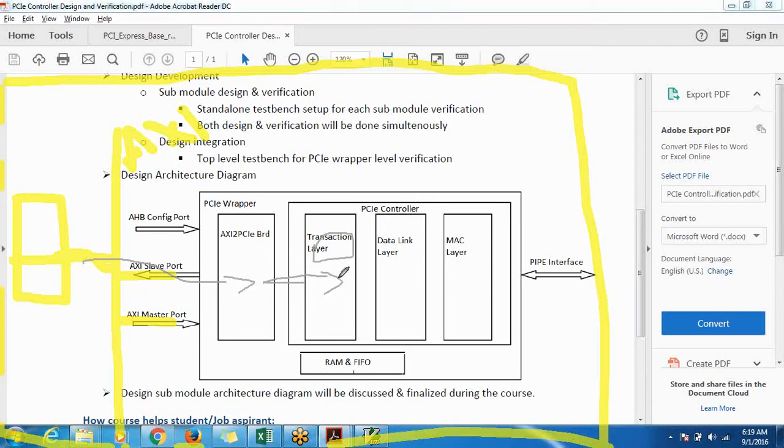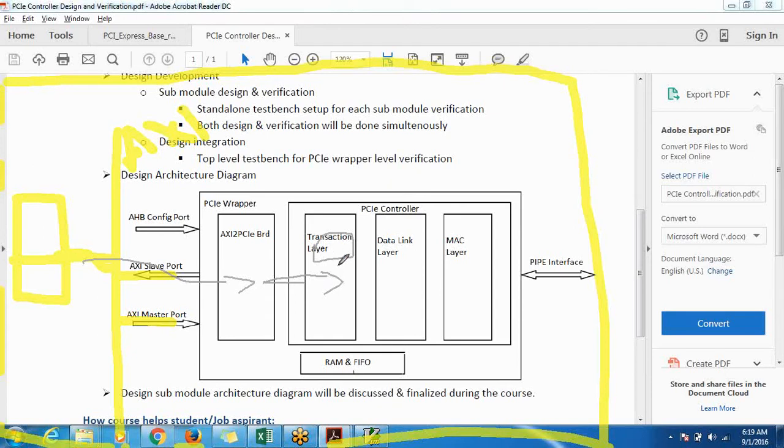If it's a write transaction, again it will try to figure out whether it's a memory write, IO write, config write, are there different writes. When you study the PCI transaction layer, you will understand what all types of transactions the transaction layer supports. Almost there are close to 20 types of transactions it supports. So it will accordingly frame those transaction layer packets.